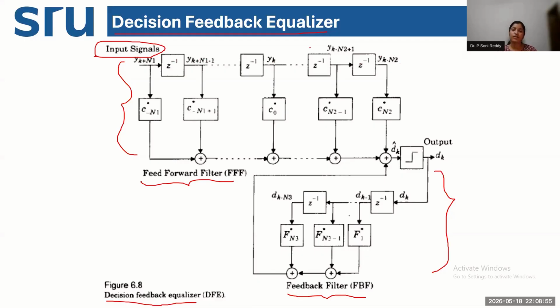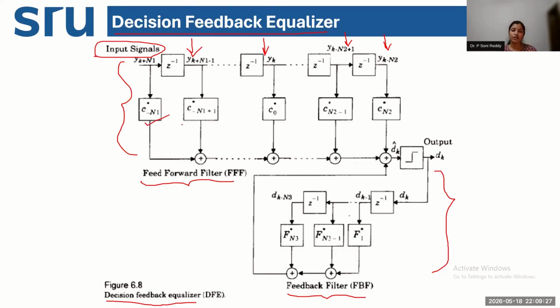All the symbols in the received signal are received here at the receiver side. I'm transmitting the current symbol dk, and the received counterpart is yk. Past symbols are yk minus n1 and n2, and future symbols are yk plus n1, yk plus n2, like this. So all the different symbols, present, past and future, are combined together at the receiver side.